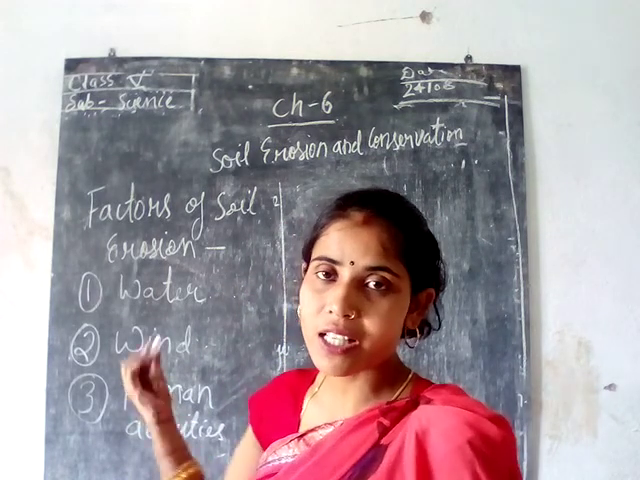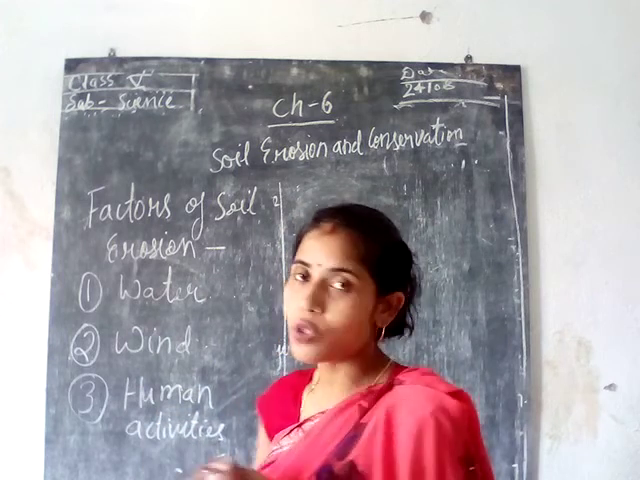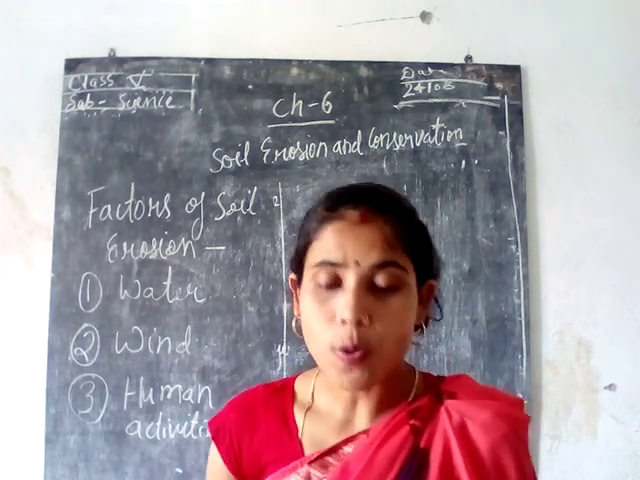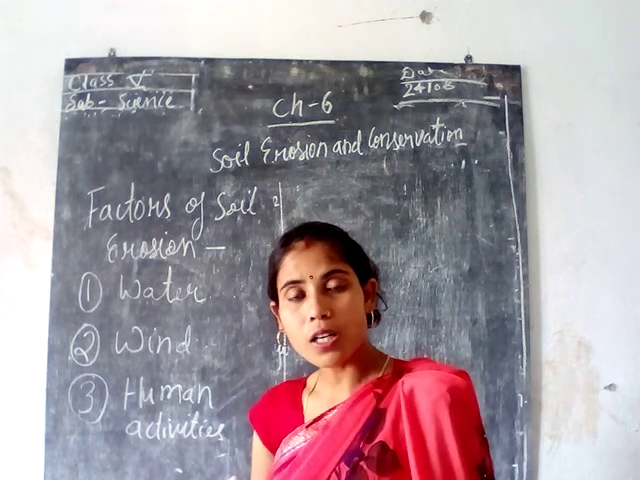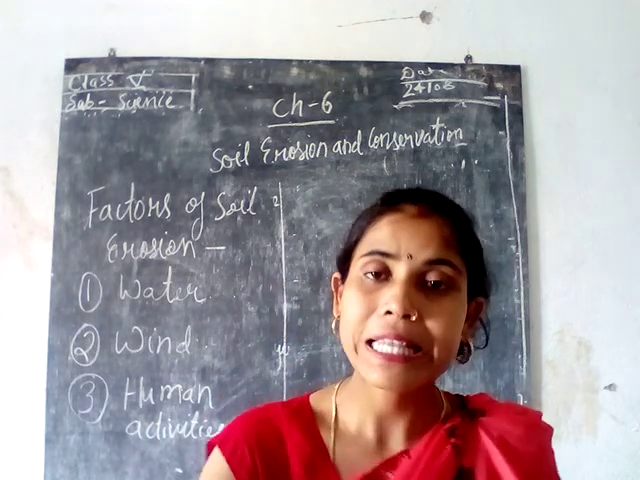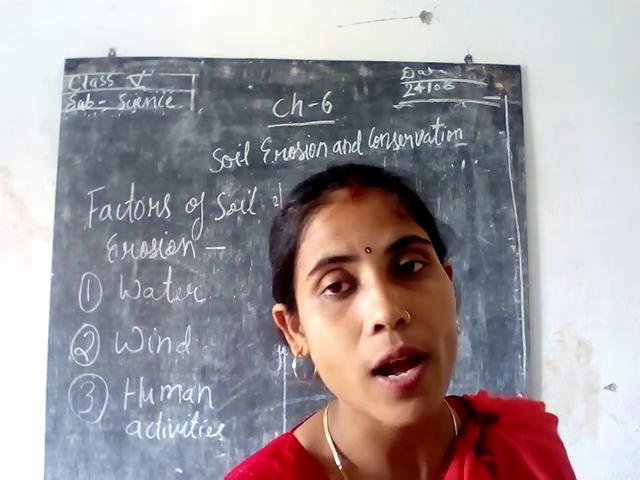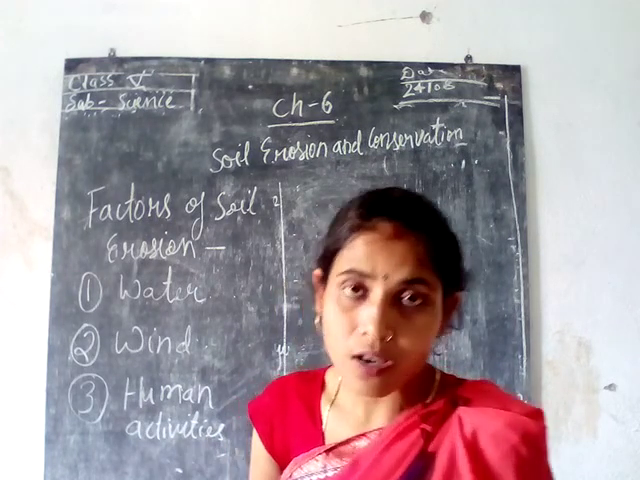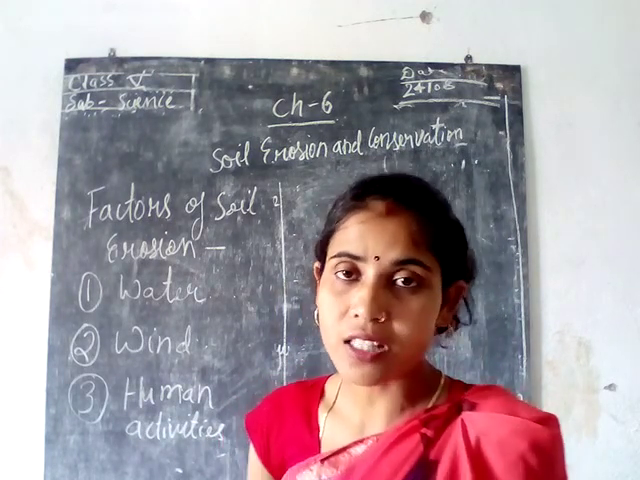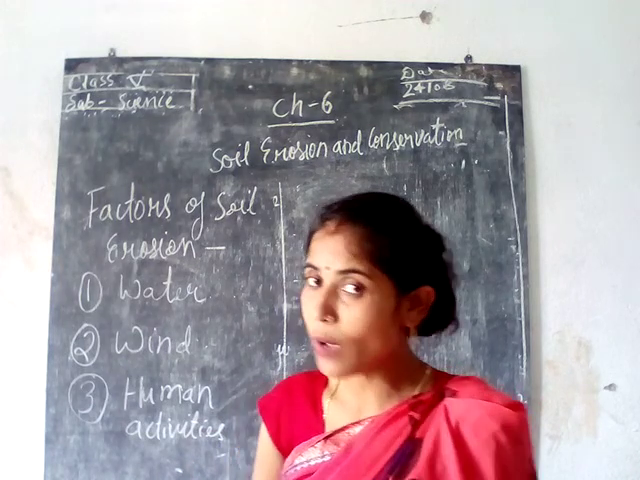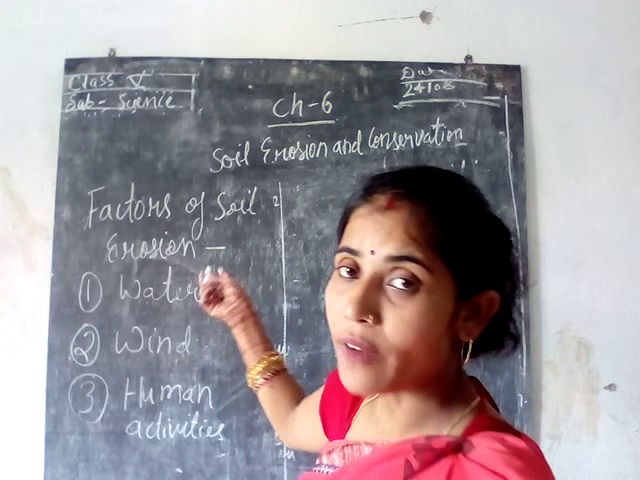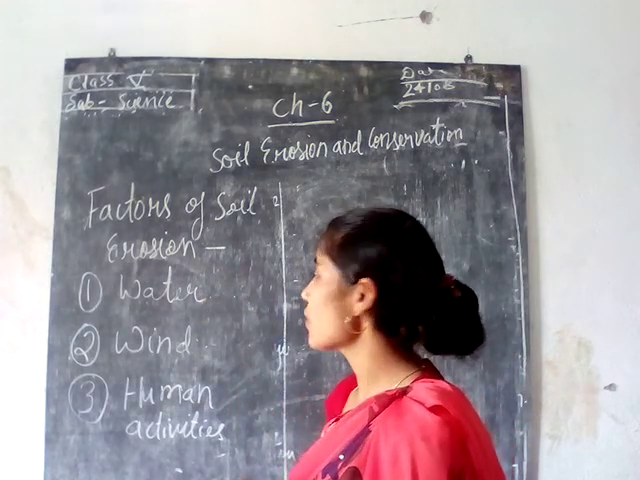Before beginning with the factors of soil erosion, let me remind you what soil erosion is. Soil erosion is the removal of the topmost layer of the soil from an area. That means the process in which the soil is eroded from an area due to factors such as wind and water is called soil erosion. Then after this we have to discuss the factors of soil erosion.